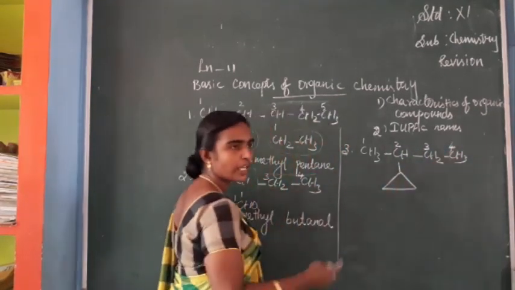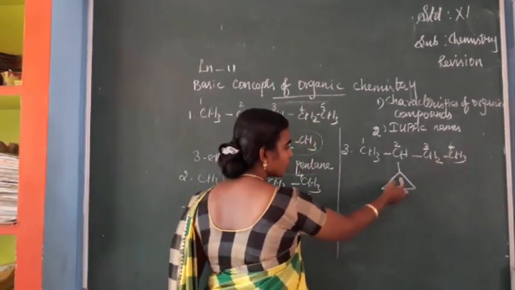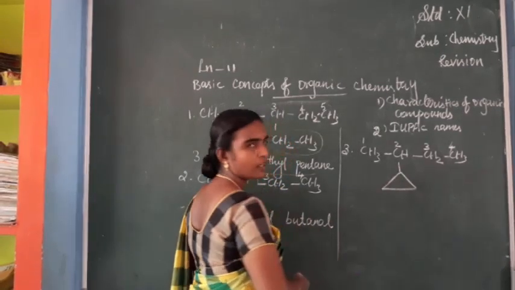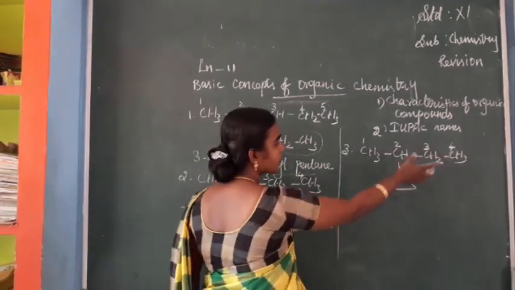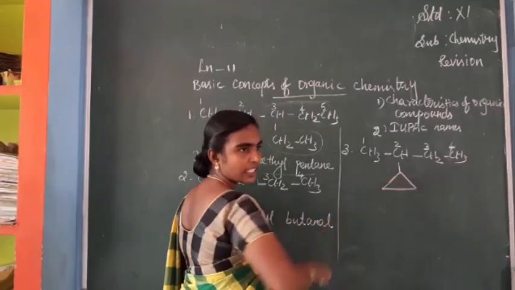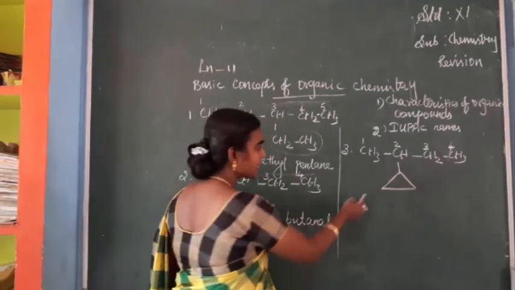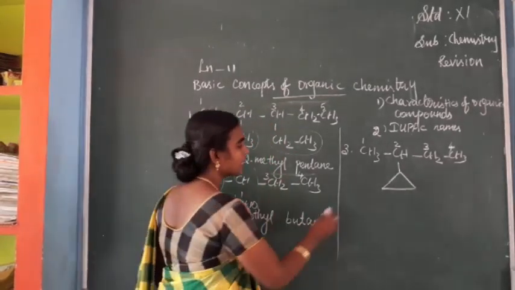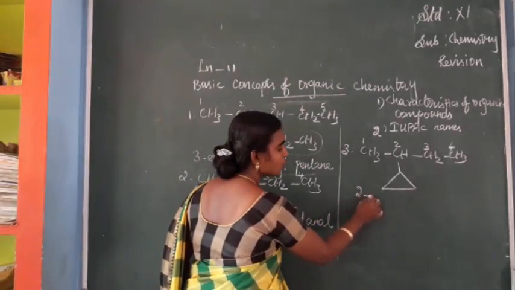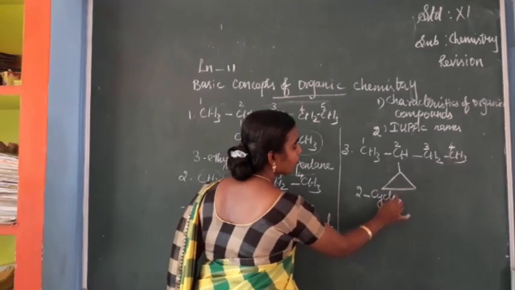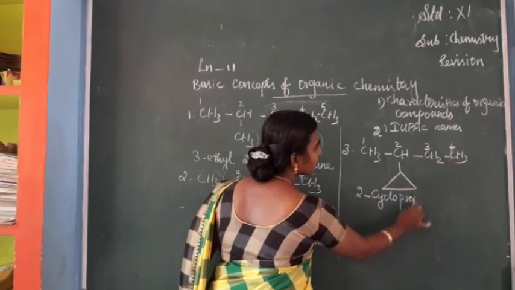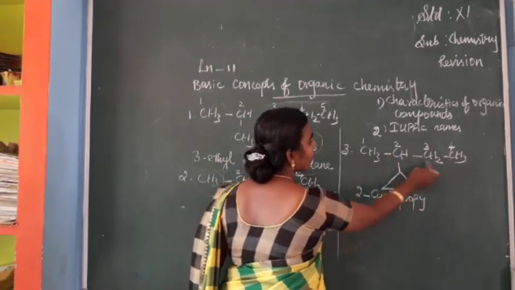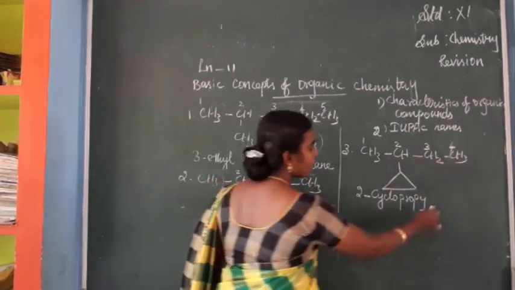Second, what is the substituent we are having? It is cyclopropyl. Okay. Here it is an open chain, and this is a closed chain. So you have to write propyl, as 3 carbon atoms are there. So it is cyclopropyl. In which position is it? Second position. So 2-cyclopropyl. 4 carbon atoms are there, so it is butane.